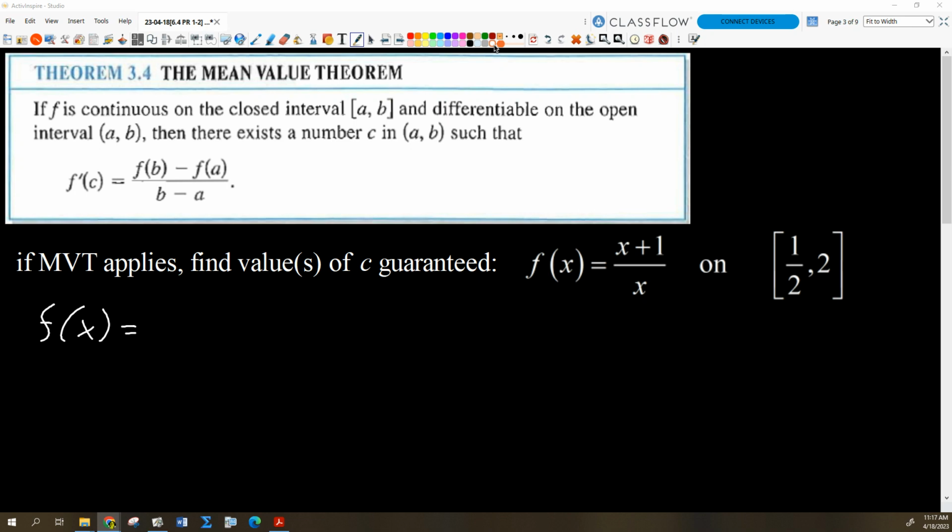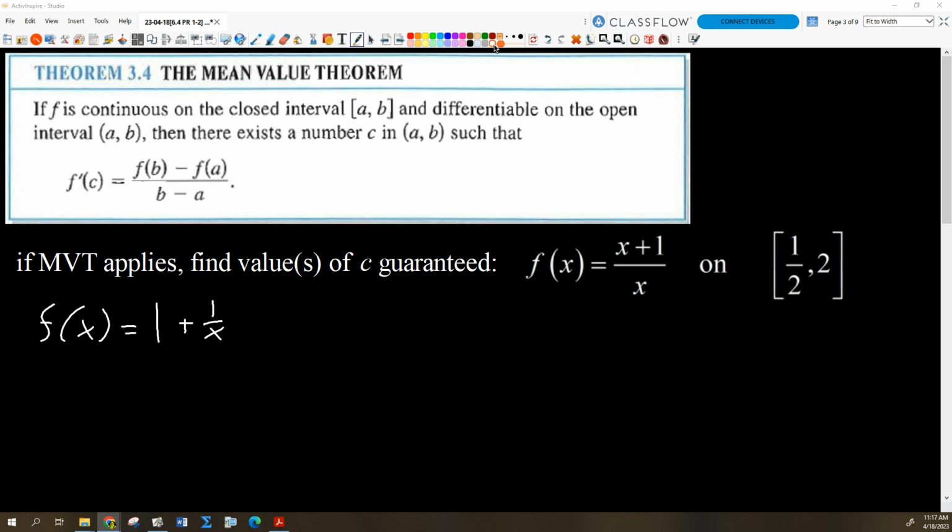I could do x plus 1 times x to the negative 1. Then I've still got to use a product rule, right? How could I rewrite the function in a way that I could differentiate it much more easily? Yeah, let's just split the denominator and simplify each fraction. So I could write that as 1 plus 1 over x.